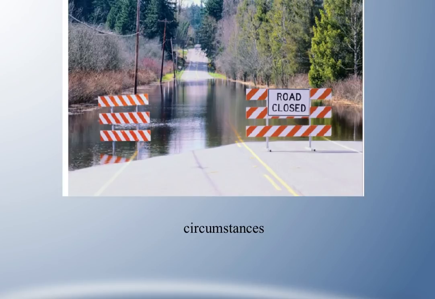So we'll get started. Our first word that we have is circumstances. Circumstances are conditions or events that exist with other things and may have an effect on them. A circumstance that you see here in this picture is that the road is flooded. So we can't necessarily cross the road because we're supposed to turn around and not drown whenever there's water crossing a road, and we should not drive through it. So our circumstances of getting from one side of this road to the other have changed, and we need a different path.